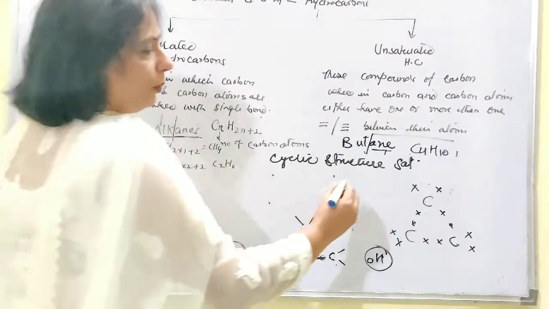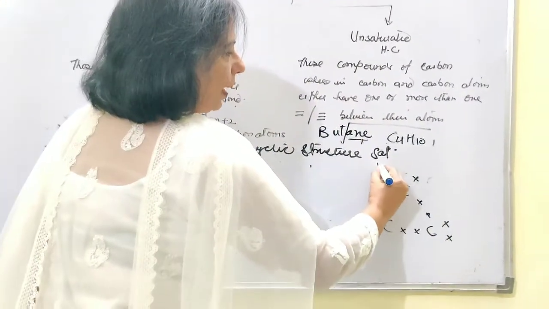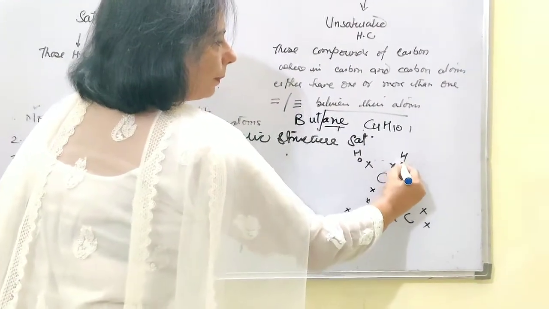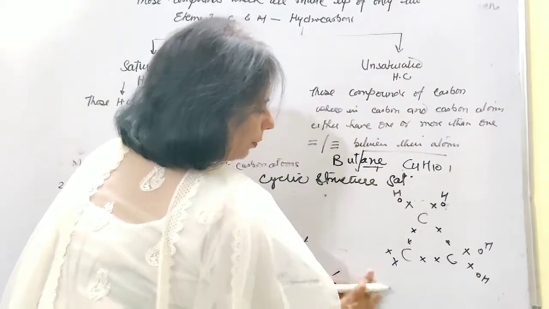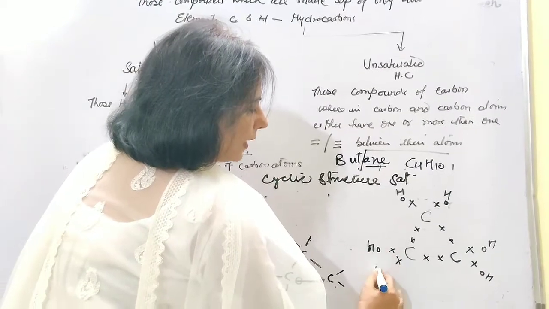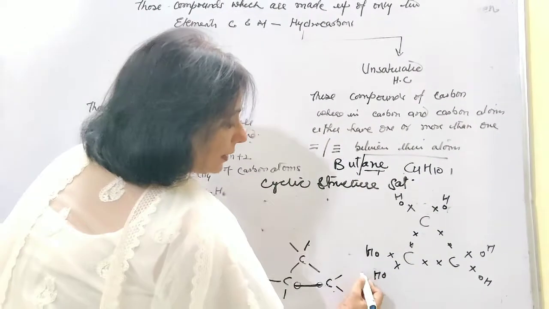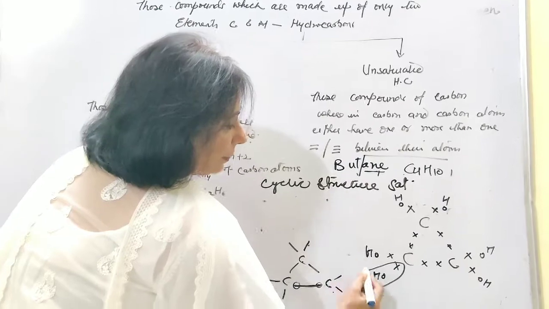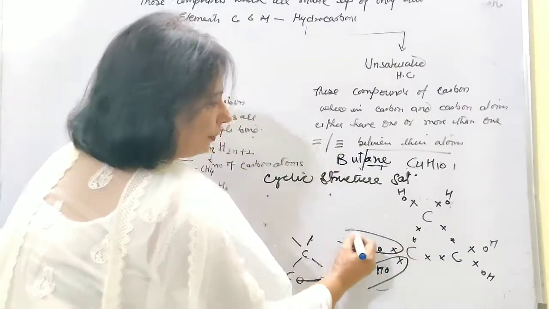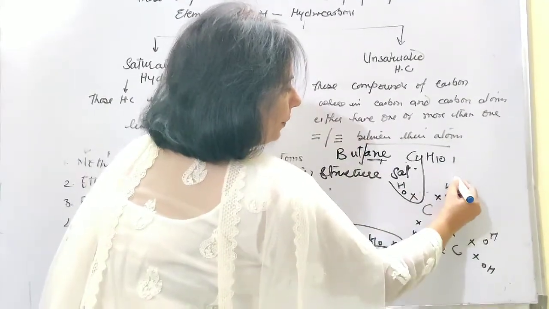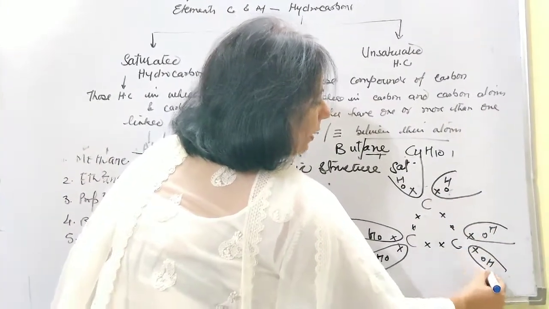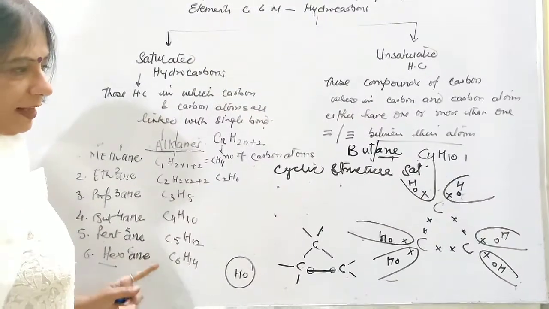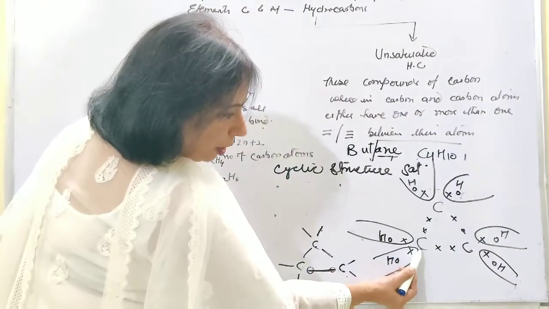Now wherever there are free electrons, there you have to put hydrogen atoms. Now complete the duplets of these compounds. Hydrogen is completing the duplet, this hydrogen completing the duplet, this hydrogen completing the duplet, and this also, and this also. Once this is done, let's talk about the octet of the carbon.